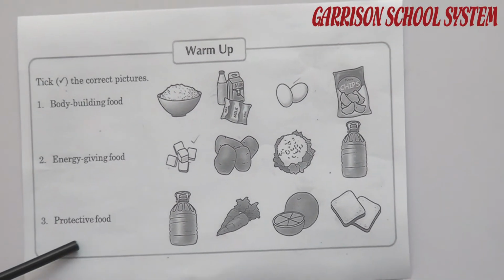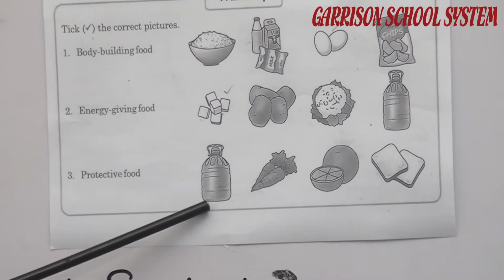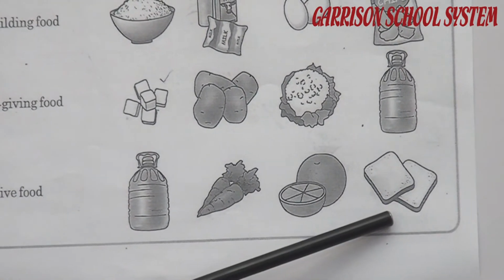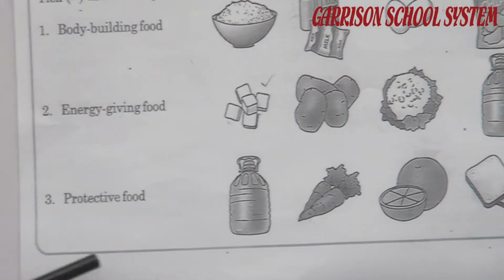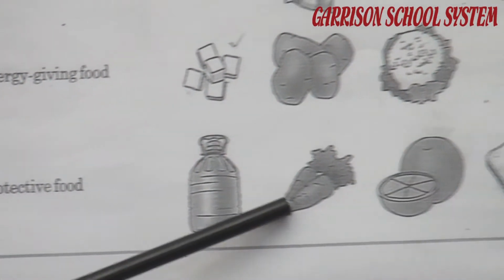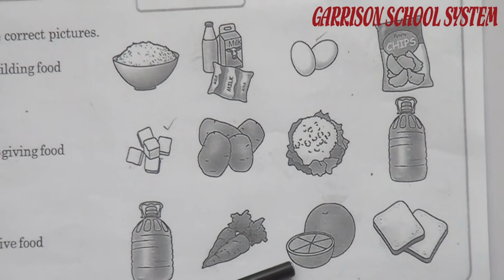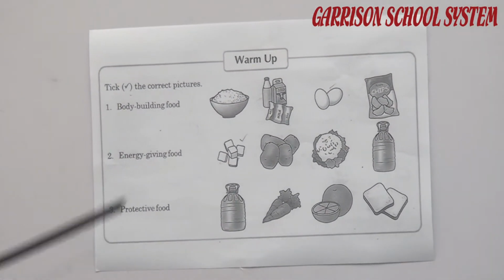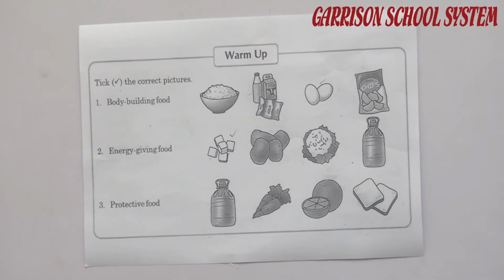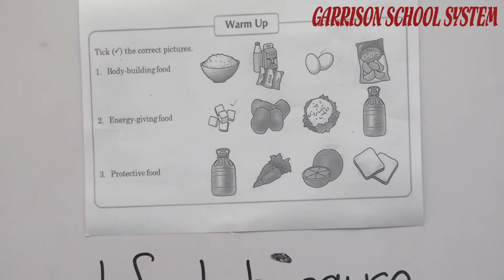Number 3 is protective food. Here is oil, carrot, orange and bread. Which things are included in the protective food? Fruits and vegetables, carrot and orange. You have to tick the carrot and orange. Done? Now we have come to the point.